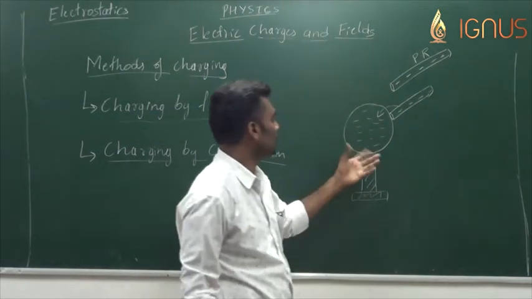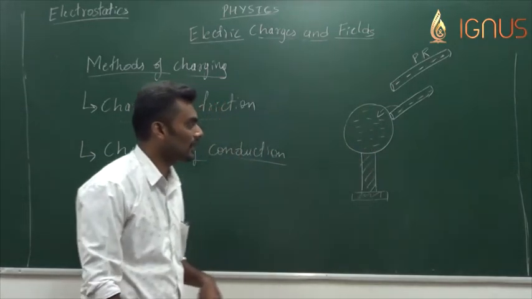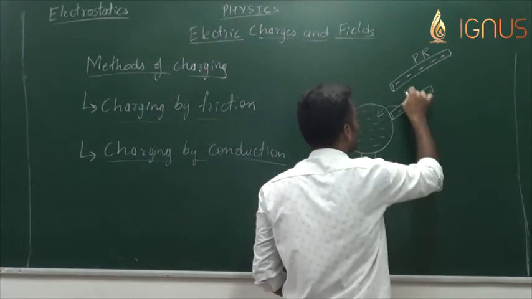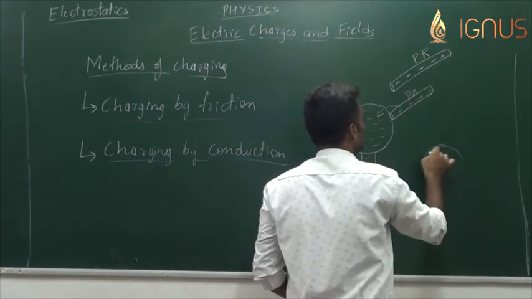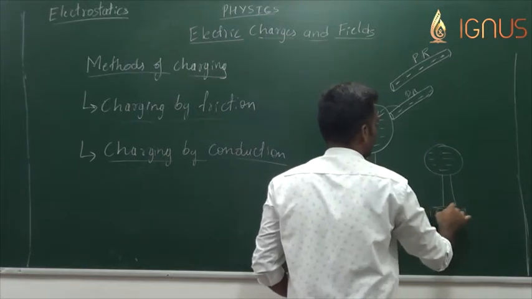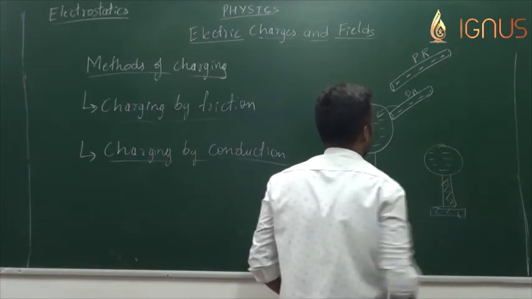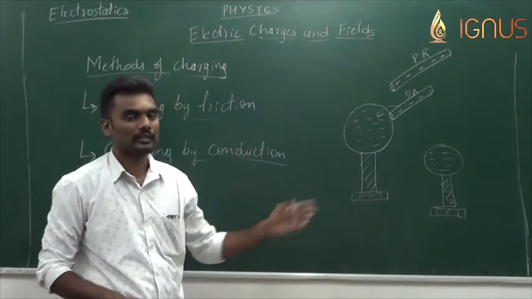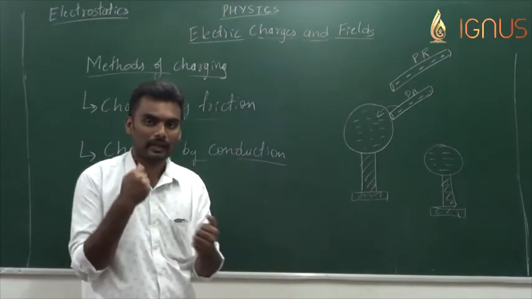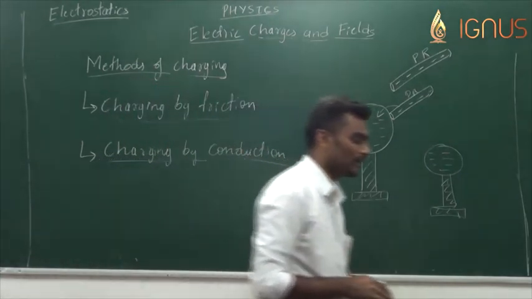So the metal sphere is now a charged one. We remove this plastic rod, and we'll be left with a negatively charged metal sphere in this example. So this is charging by conduction, by actual physical contact.